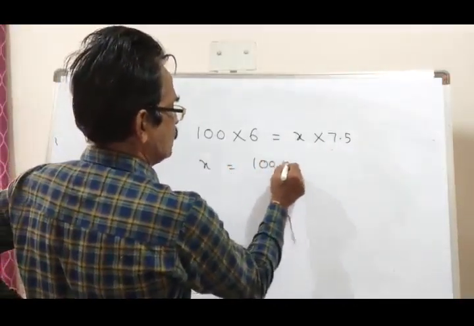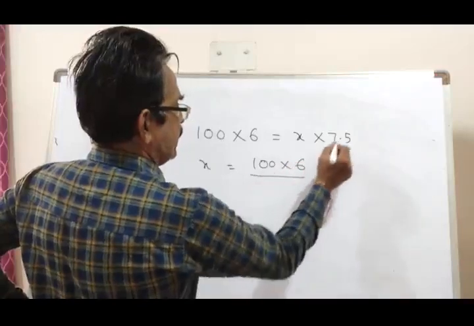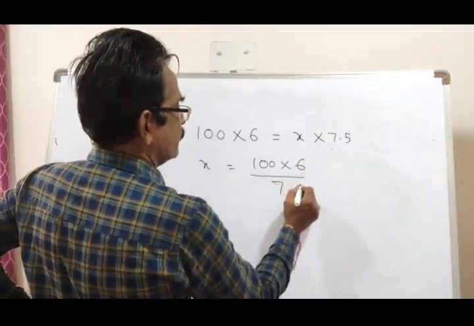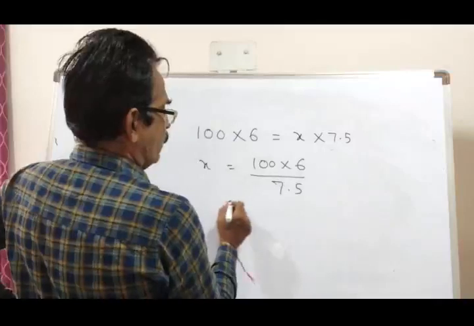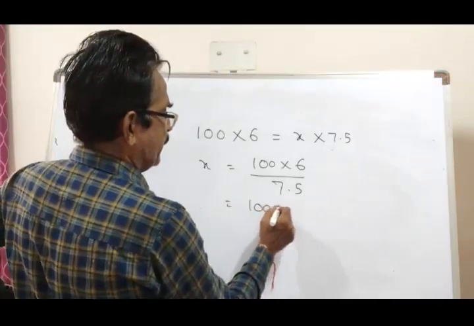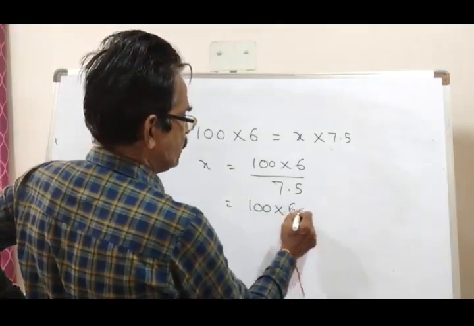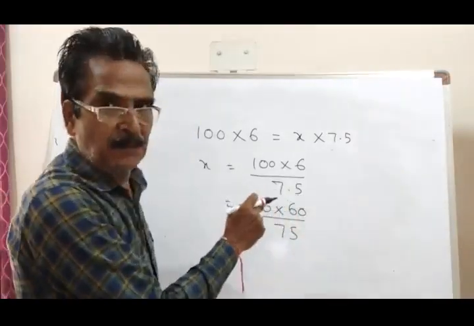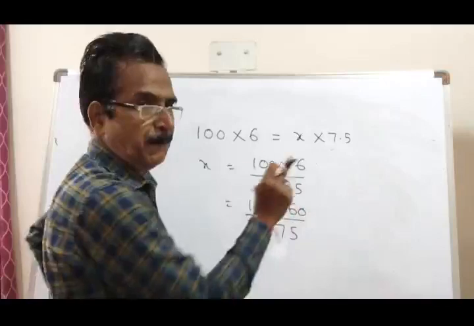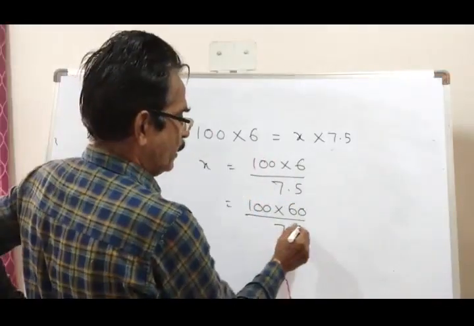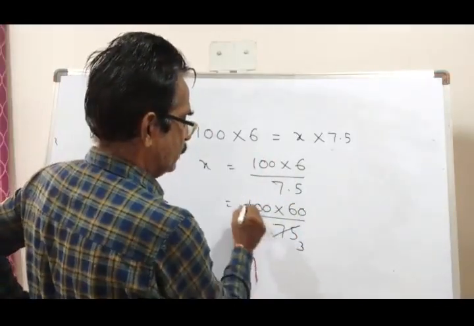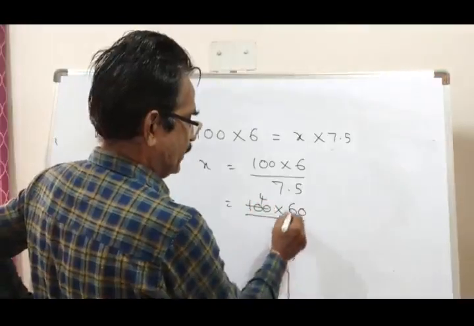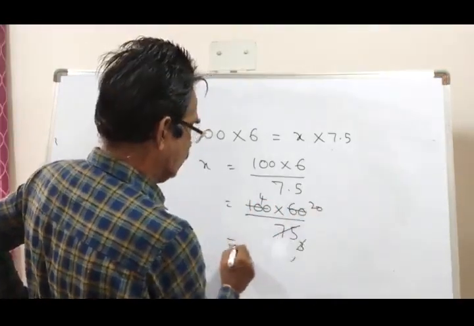Let us find x. Simple problem. 100 into 6 by 7.5, so this is equal to 100 into 60 by 75. Removing the decimal point, 25 threes are 75, 25 fours are 100, so it comes to 80.